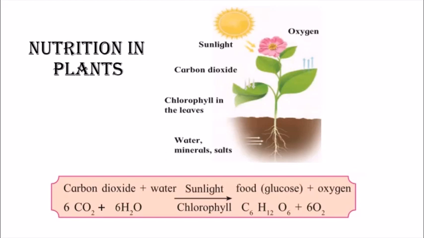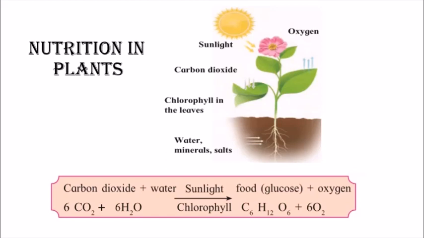So the plants take the help of chlorophyll, also the carbon dioxide and water, and it prepares the food for the plant. This process is called photosynthesis. You all must have learned about photosynthesis in your earlier class.